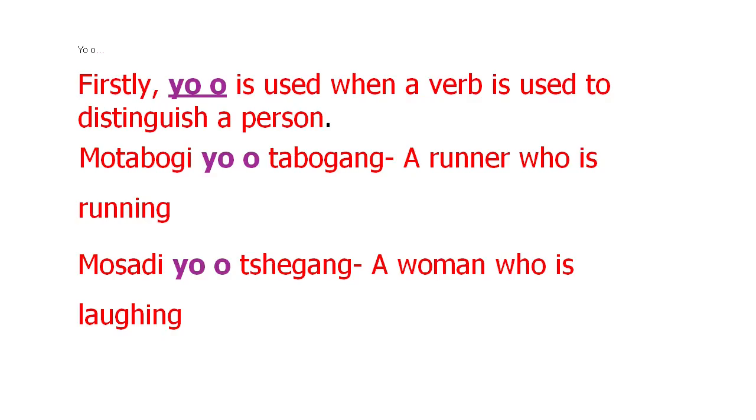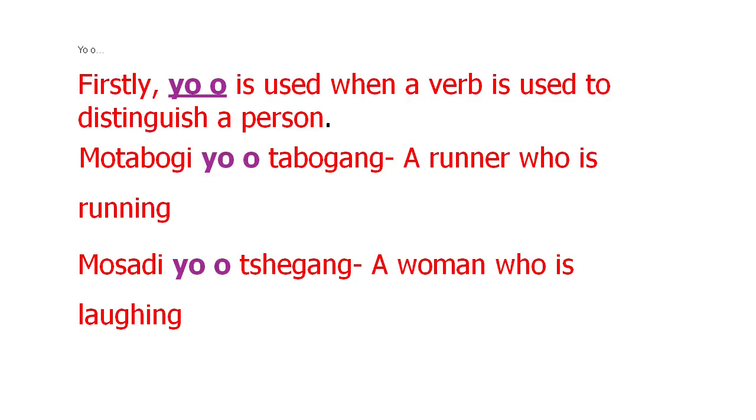Remember, the phrase who is used together with an adjective. Sometimes an adjective can be a verb, such as when you want to say a runner who is running. The running becomes an adjective. Or if you want to say a woman who is laughing, the adjective there is laughing, because it distinguishes the woman from any other woman who might be there.